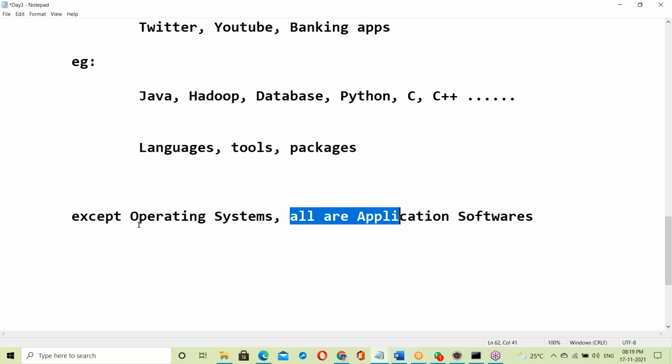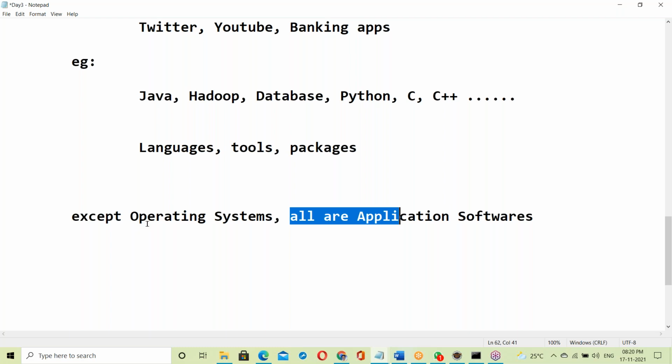What about device drivers? Device drivers are part of the OS. Drivers come under system software. A driver is a part of system software. Driver is also system software.